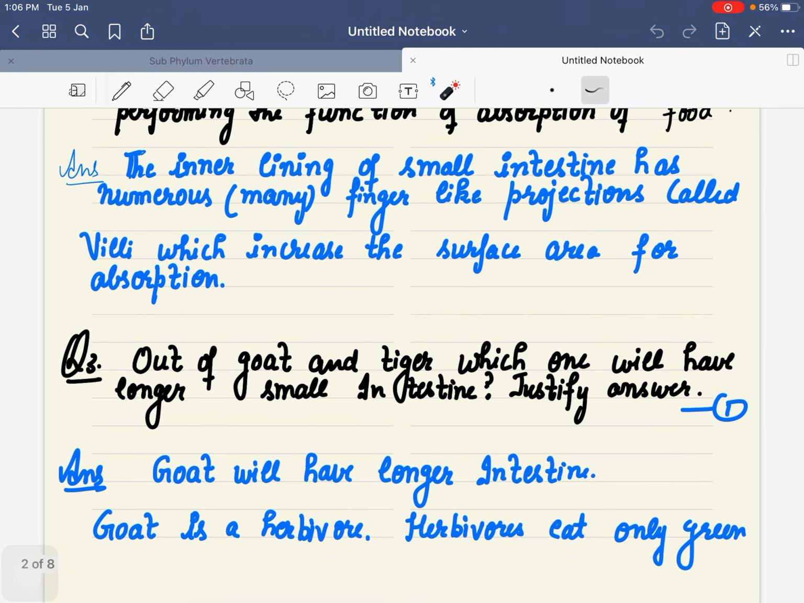Okay, now the next question for 1 mark is, out of goat and tiger, which one will have a longer small intestine? You know the function of the intestine, right? Lots of digestive juices are secreted there. First thing, a small intestine means things are easily digested. But a longer intestine means they take a longer time to digest things, right? Now, goat is a herbivore. It has a long intestine. But why?